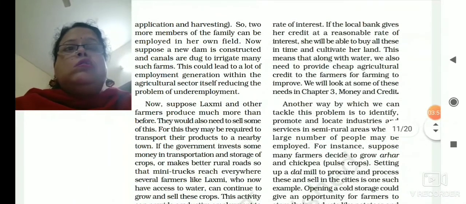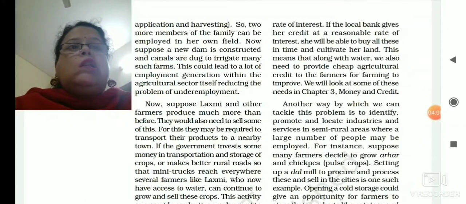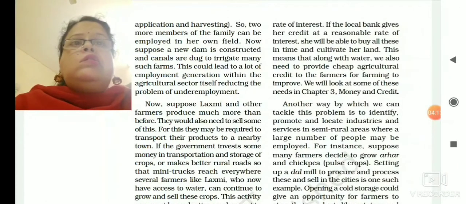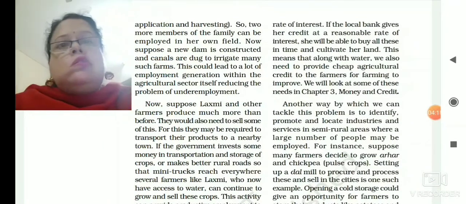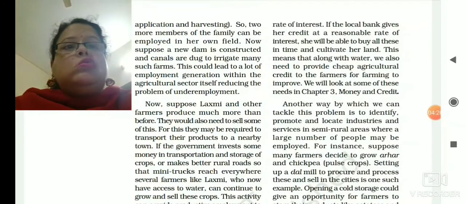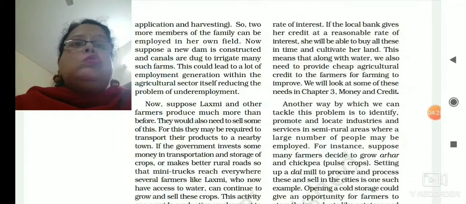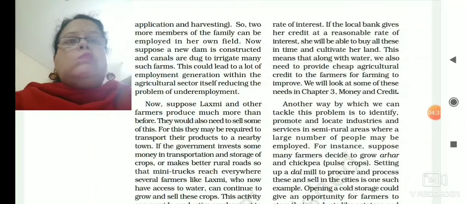So this is the way the government can help the small farmers or the marginal farmers. And obviously the government can help in the construction of new dams. Government can invest in constructing new dams and roads. Government can help in proper transportation in the villages, and in those works also the villagers will be employed, and they will be getting jobs, they will be getting some income.